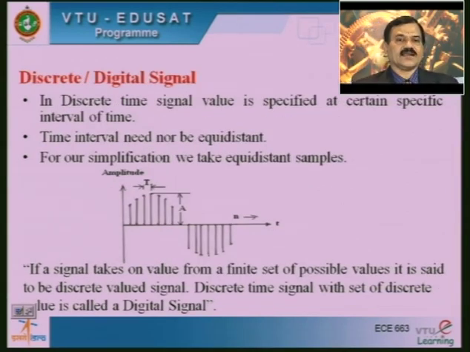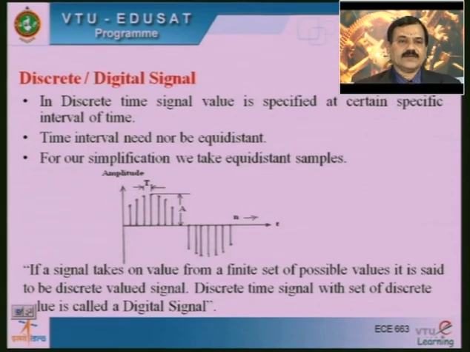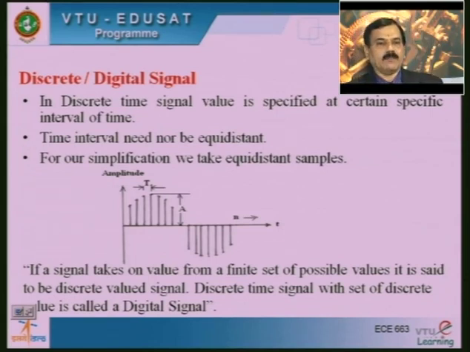The discrete signal or digital signal. In a discrete time signal, the value is specified at certain specific intervals of time. The time interval need not be equidistant. For our simplification, we may take equidistant samples, which is going to reduce our mathematical complexity or computation problems in future when we come across digital signal processing.